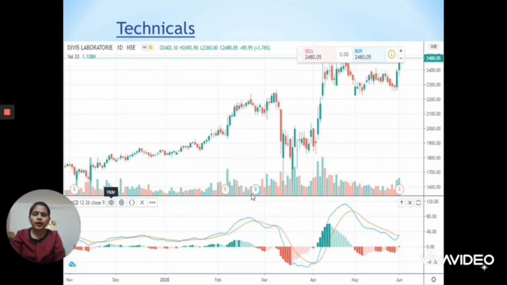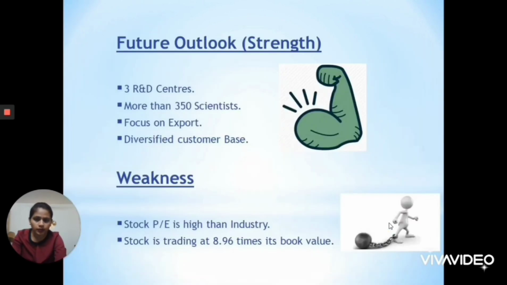Now let's have a look at the technical of this company. I have taken the screenshot a day before, yesterday. So here you can see a big green candle followed by a high volume. Also, you can see here that this MACD, which is a blue color line, is almost cutting this orange color signal line from below, which gives us a signal that the stock price of the company is going to rise in the future. Okay, so we'll move toward the next slide.